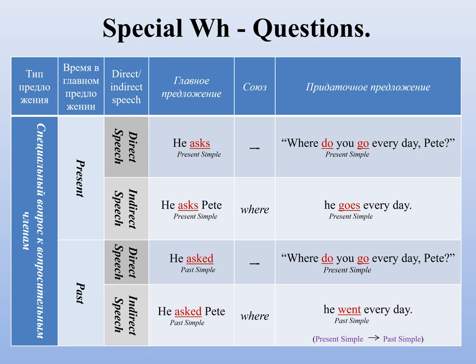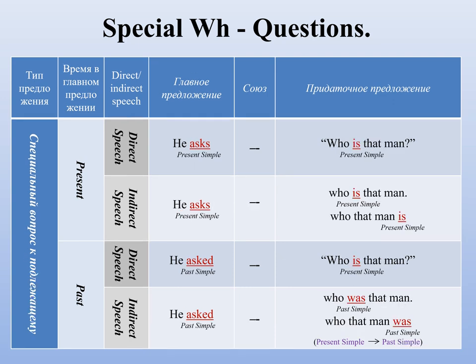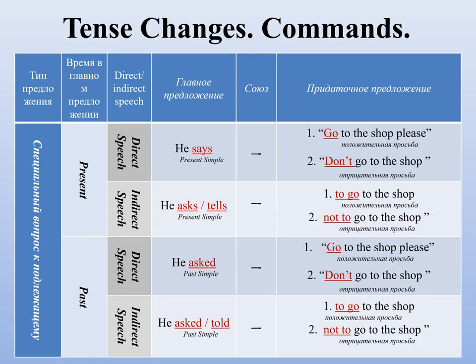Here is the same, but the verb we changed in the past simple because the reporting verb asked is in the past simple. Here is another table of special WH question. In this case, who. You can save it if you want.